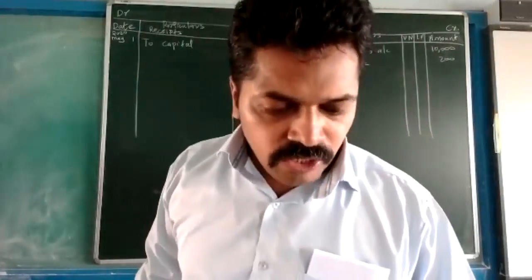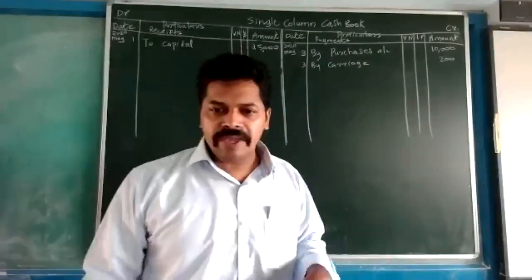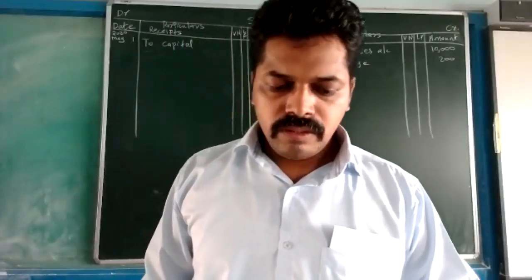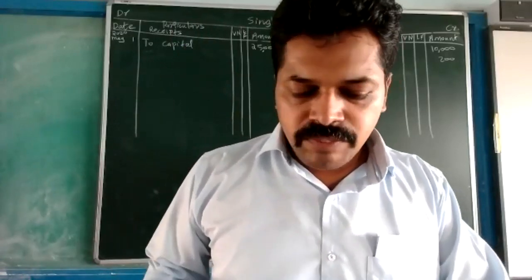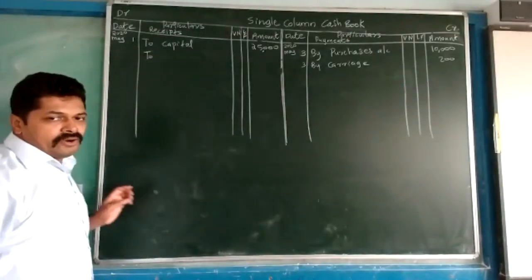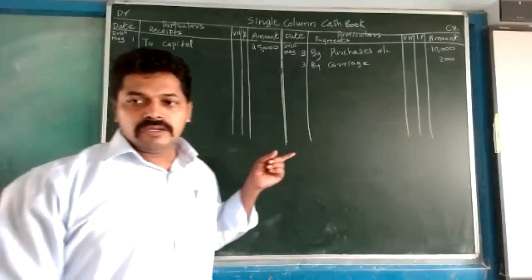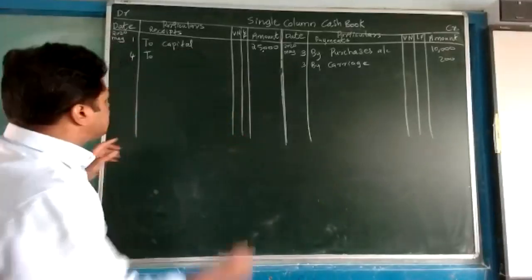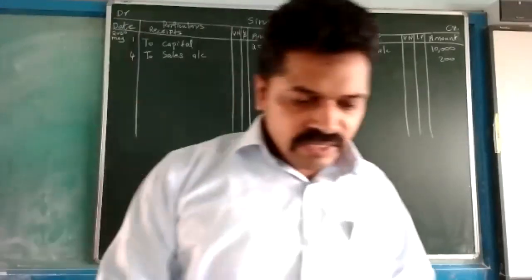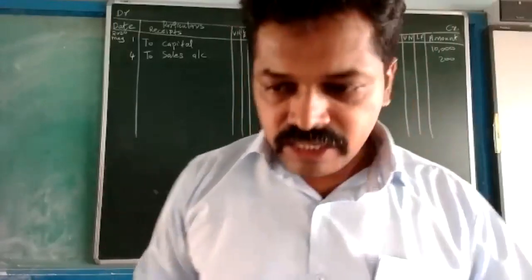Next, the fourth transaction: sold goods for cash. Think about the cash. Is cash coming or going? Coming. Yes, it is a receipt of cash, and we will take it on this side. What is the credit aspect? If you are recording this transaction in the journal, cash account debited to sales. So 'To sales' is the credit aspect. The amount is 6,000.